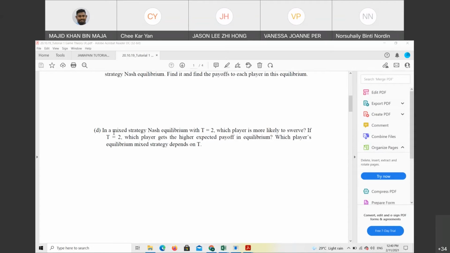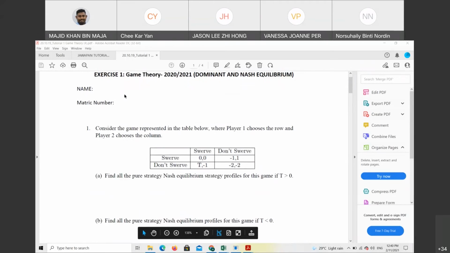Is it player 1 or player 2? I think player 1 is more likely. Why? Let's go back to the table. Now T equals 2. Can you explain why you are choosing player 1?